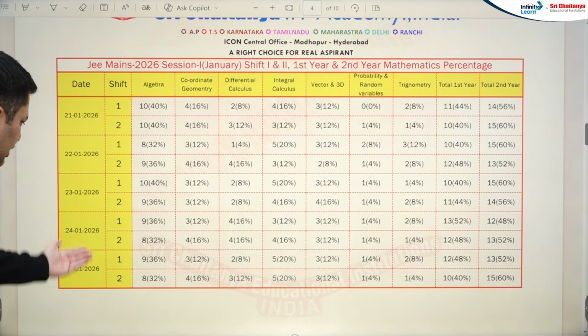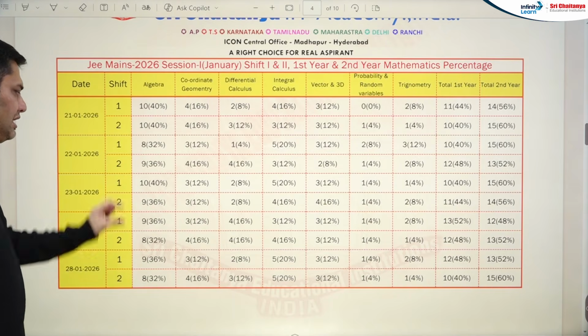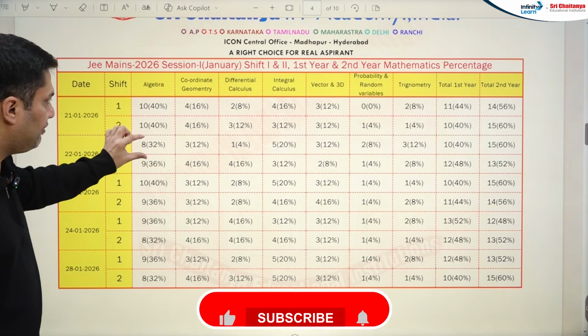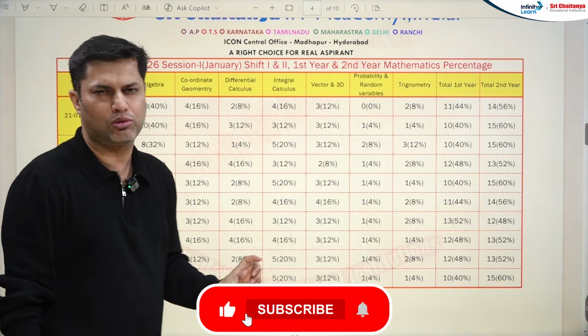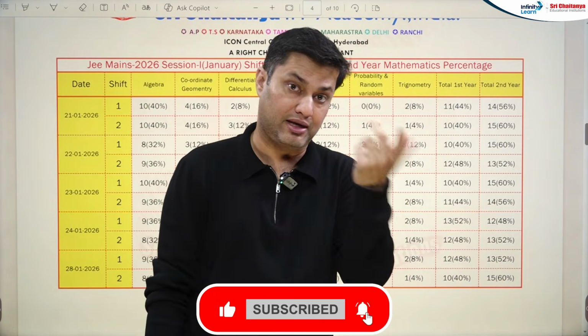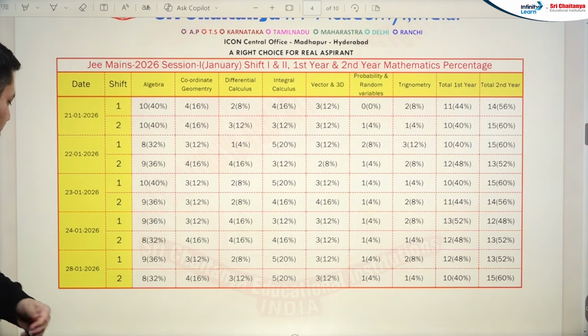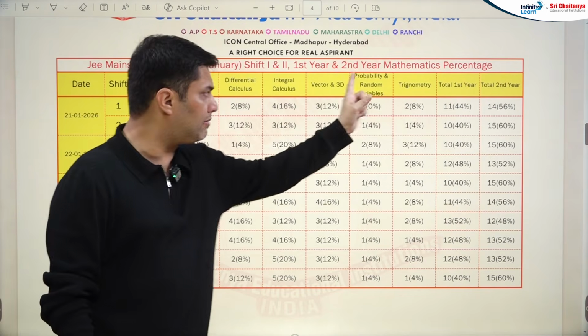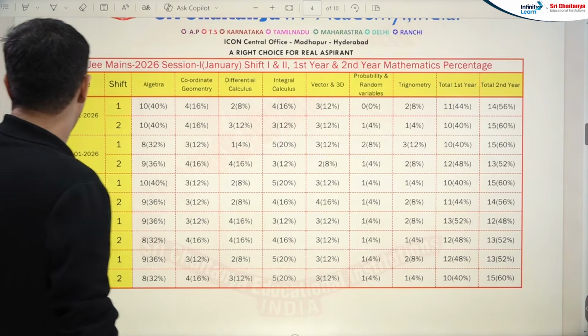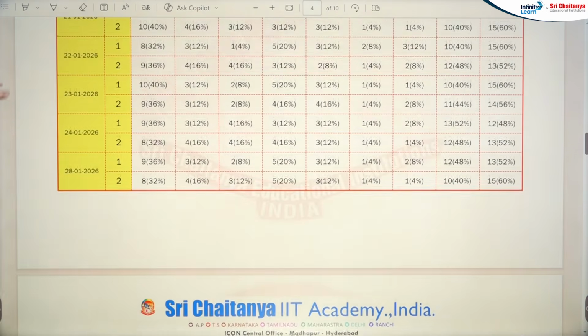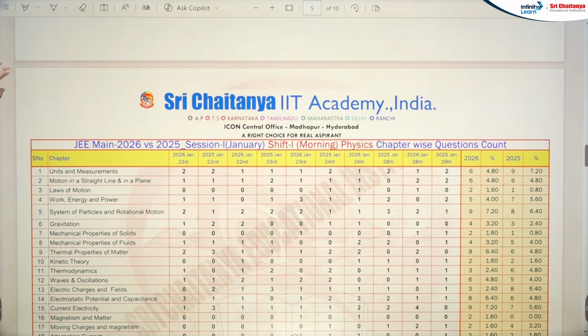And again for all the shifts you can see the weightage of algebra is much more, and differential and integral calculus is also almost equivalent. But algebra, again, they're asking very high weightage questions from these chapters. So you can see all the shifts percentage wise and question wise from each department in mathematics. Okay. Now let's come to the next part.